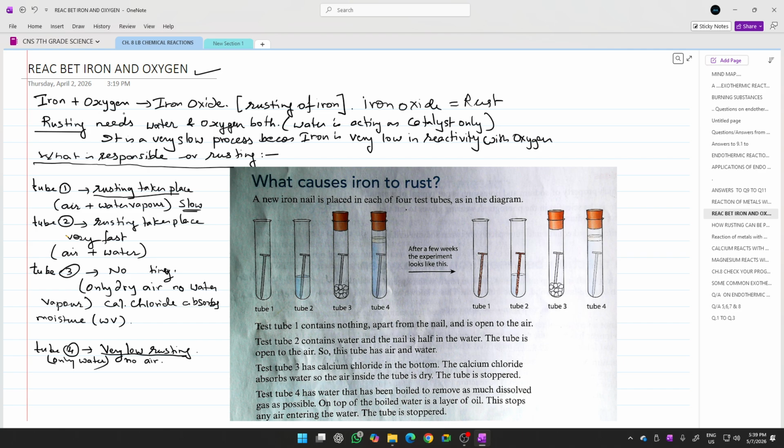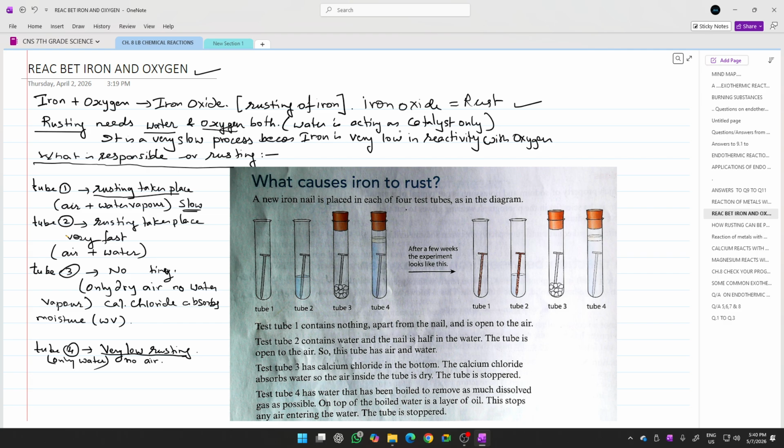Iron plus oxygen will give you iron oxide. This iron oxide, the product formed, is known as rust, and that is why this process is known as rusting of iron. Rust is nothing but iron oxide. Rust is an alternative name for iron oxide, and the process of forming iron oxide is known as rusting of iron. Now, rusting essentially requires two things: water and oxygen both.